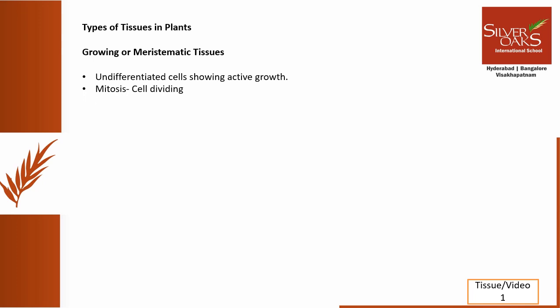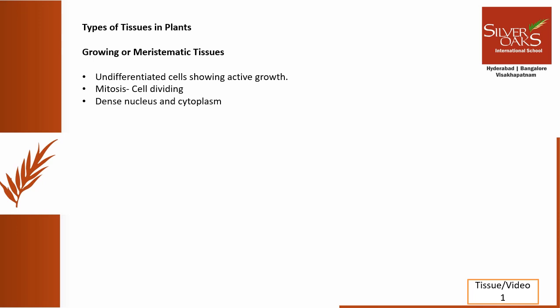Initially, these new cells will be exactly like the meristems, but later on they grow and mature, and then they become specialized for doing specific jobs. And when they get differentiated to do certain different roles, they form the permanent tissues of the plant.